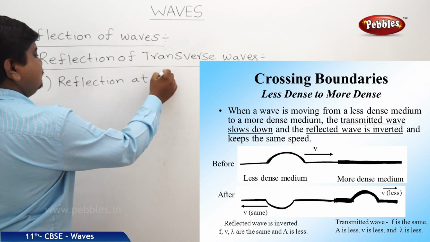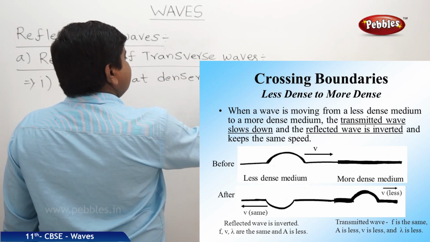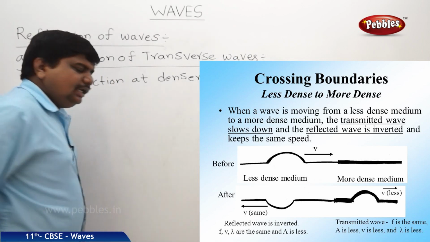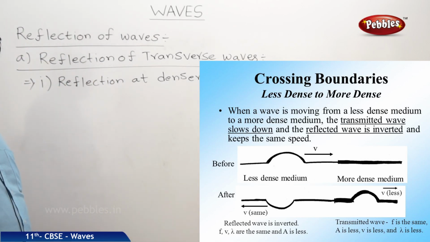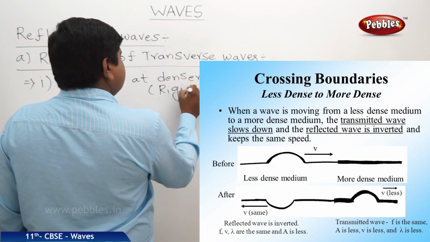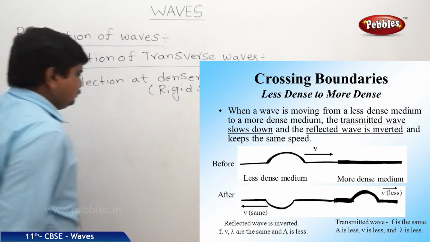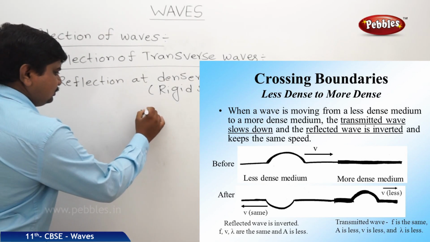Reflection at denser medium. Here, denser medium means we can say a rigid support. So, this is the support.